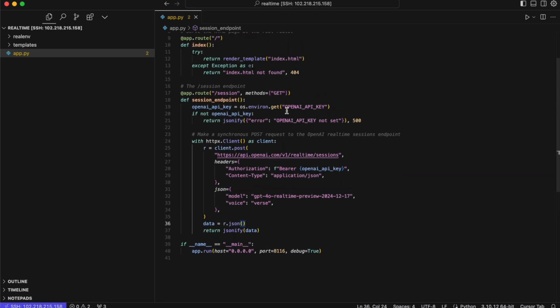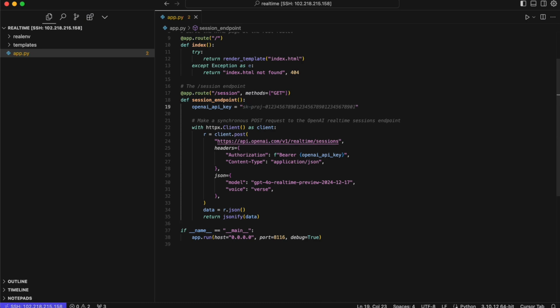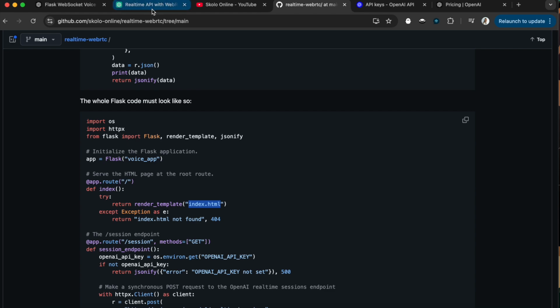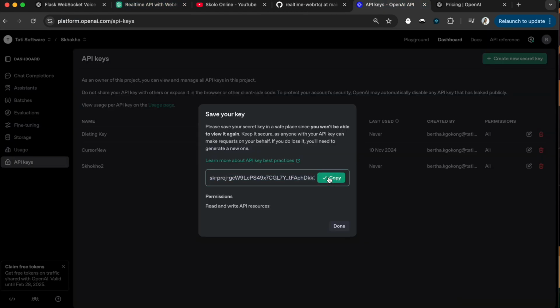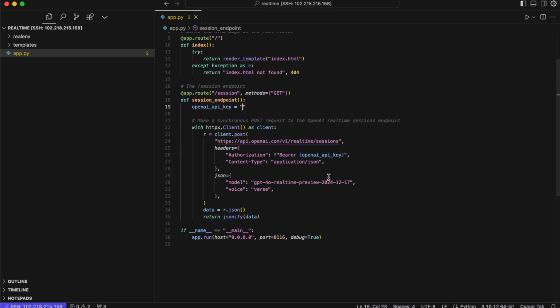The OpenAI API key, I'm going to do something different here. Instead of getting it off the environment, I'm just going to enter it manually. So I'm going to go into my API keys, and I'm just going to get a key that I've created, and I'm going to put that key in there, which I'm going to delete when I'm done. So I'm going to change a few things there. Otherwise, you can put it in your environment variable and do it the way the code was before.